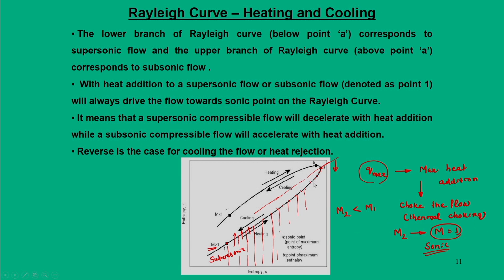Now, similarly, I can also reverse this situation. If I am at any intermediate point and I reject heat, that means I cool the flow, I can trace back to point 1. So, this Rayleigh curve is reversible in nature, in which either heating or cooling can be plotted.